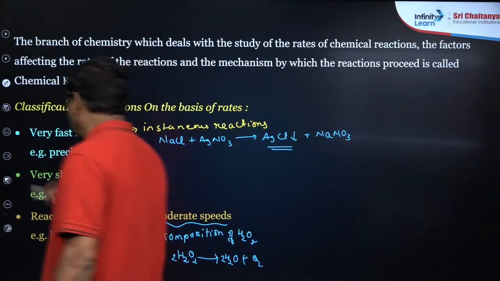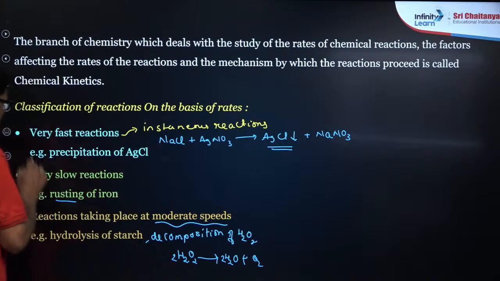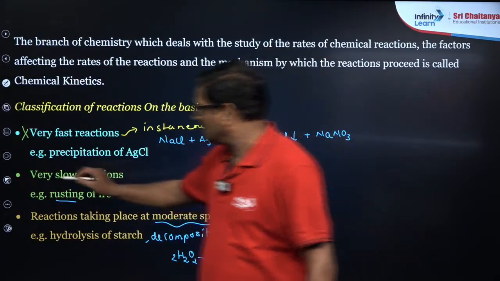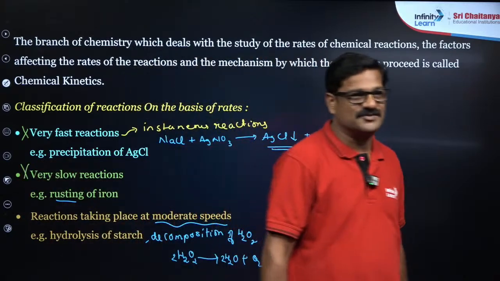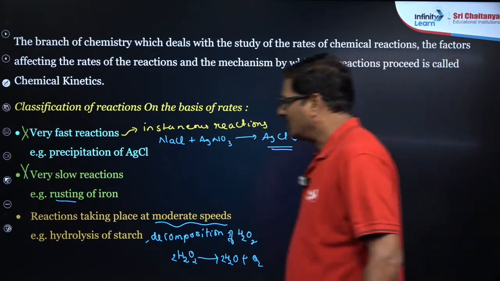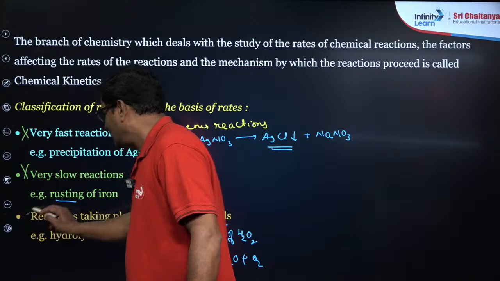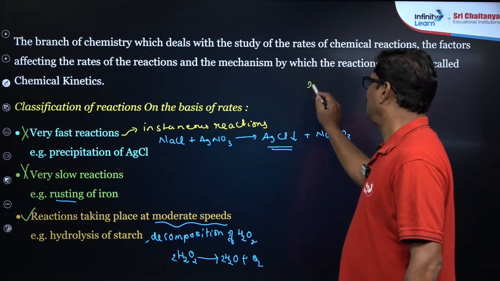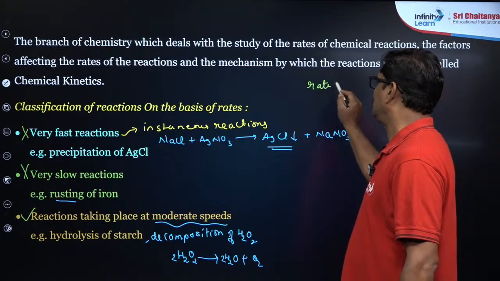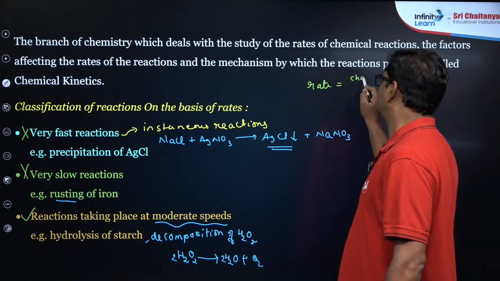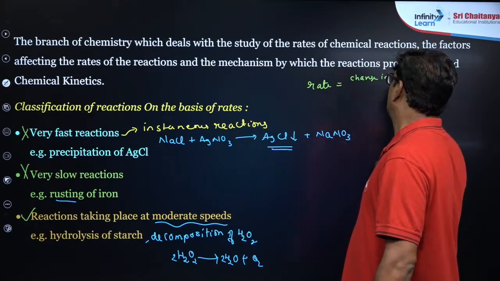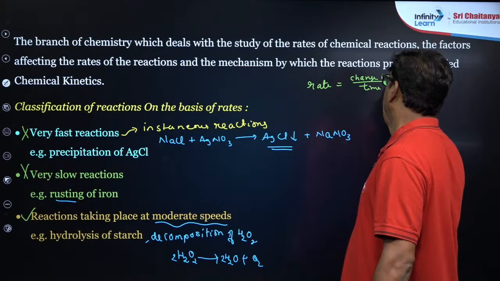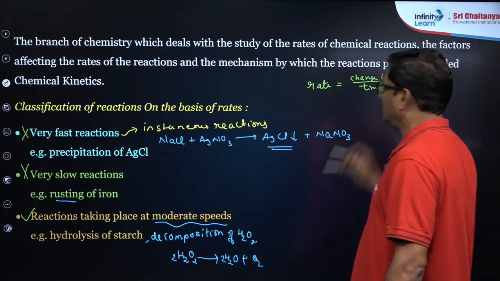When you talk about chemical kinetics, you can't apply it to very fast reactions, and chemical kinetics is not applied to very slow reactions. Chemical kinetics is applied to moderate reactions. Why? Because if you take the speed of the reaction, you can say the rate of the reaction is the change in concentration upon the time taken.